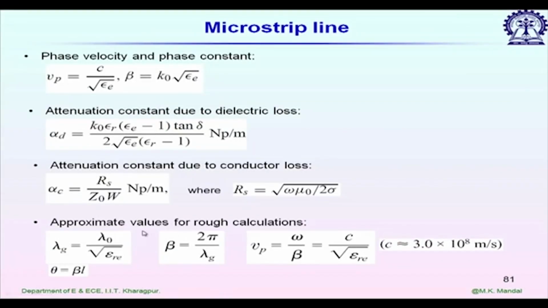So, some other parameters, some approximate values: lambda g is equal to lambda naught by square root of epsilon re, beta is 2 pi by lambda g, and theta is equal to beta L. Since we are assuming it as TEM mode, we can use the formulas we learned for a two-wire transmission line.